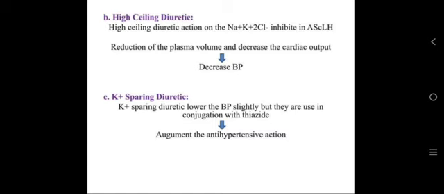Then high ceiling diuretics act on sodium, potassium and chloride, inhibiting the ascending limb of the loop of Henle. It reduces plasma volume and decreases the cardiac output. It leads to decreased BP.